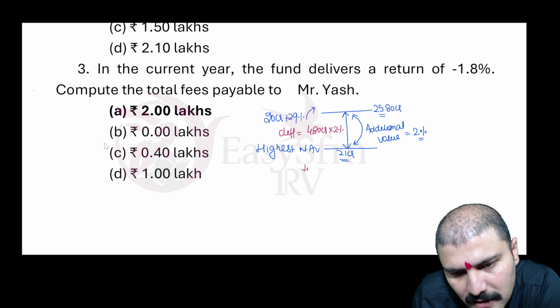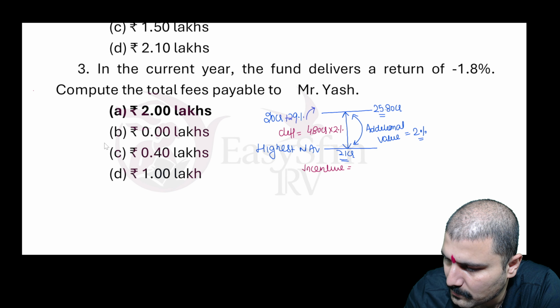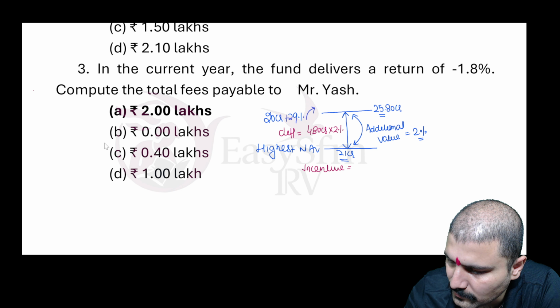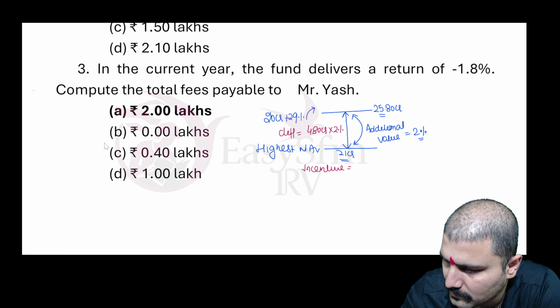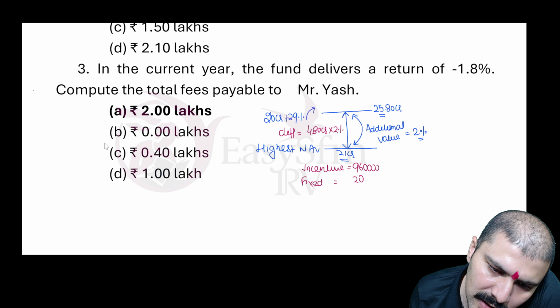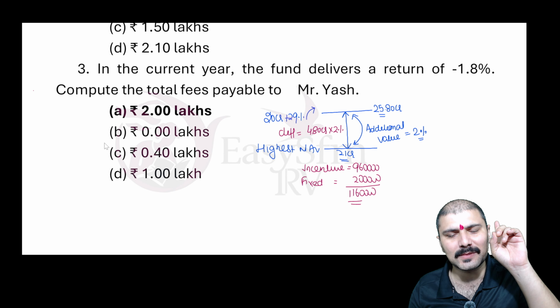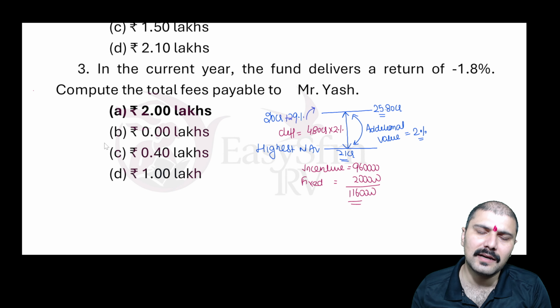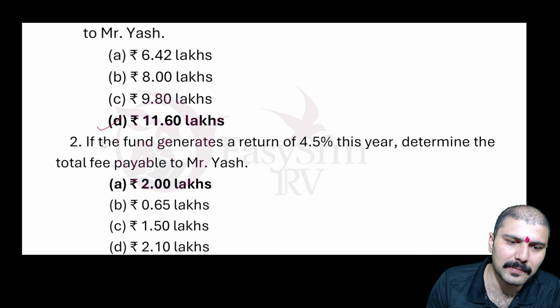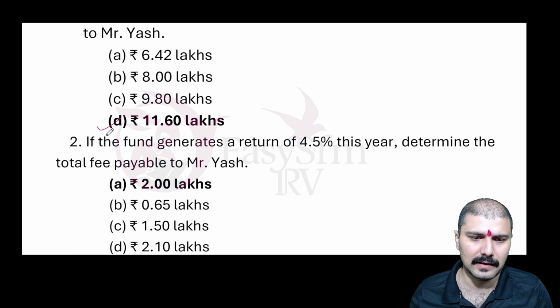And on that, how much percentage he is going to get? 2%. So here his incentive will be 25.8 minus 21 into 2%, which is 9,60,000. And what was the fixed remuneration? 2 lakh. So what was his total salary? 11,60,000. This question as it is was asked in CA final exams. This question as it is being asked in the RV exam recently. So very easy, but yes, if you see this for the very first time, sometimes you might not be able to answer it correctly. Right?